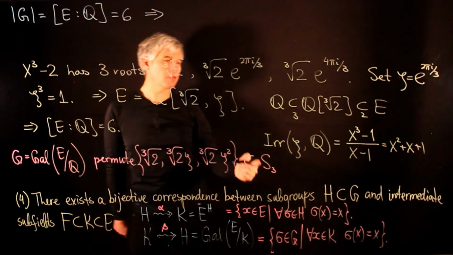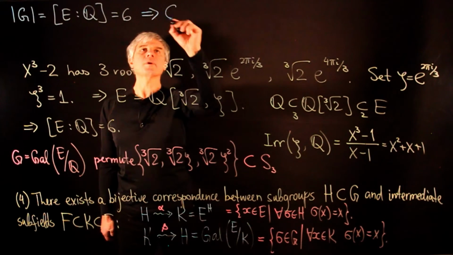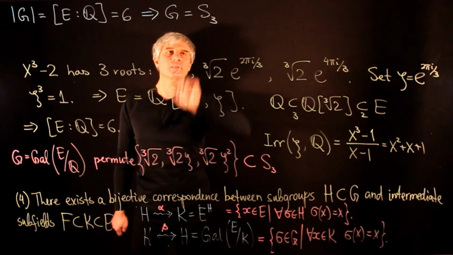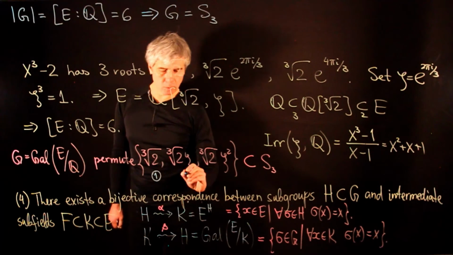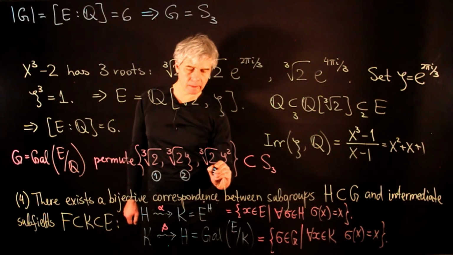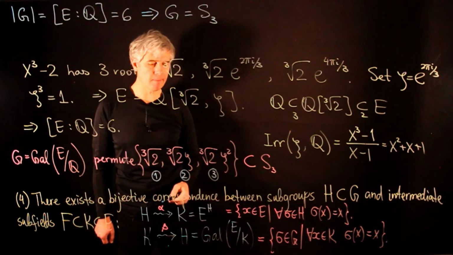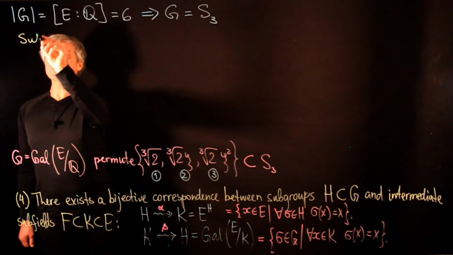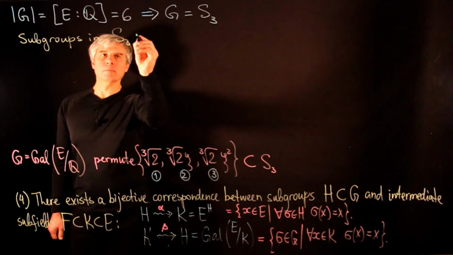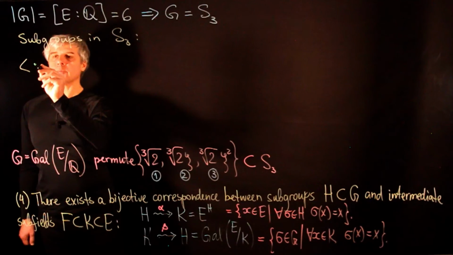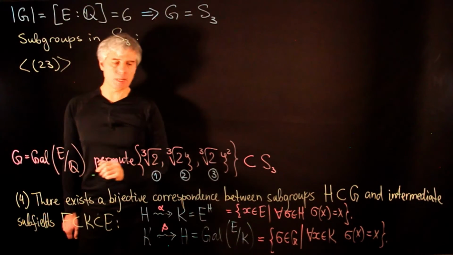And since the group of permutations has order 6, this tells us that the Galois group contains all permutations in S3. Now let us label these roots as 1, 2, and 3, so that we can write permutations of these roots as standard permutations of 1, 2, 3. Now let us look at subgroups in S3. So for example, we have a subgroup of order 2, which is generated by the permutation (2 3).